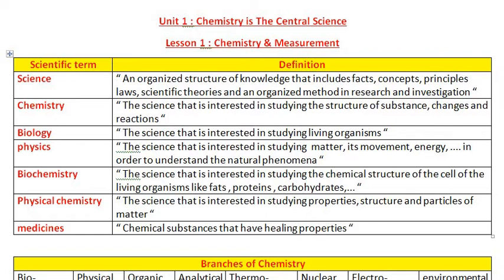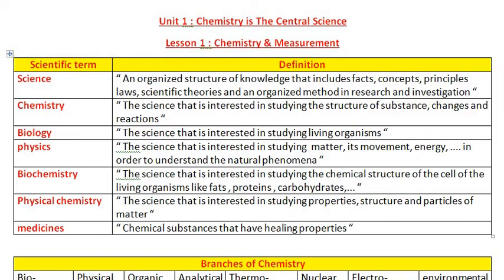Physics is the science that is interested in studying matter, its movement, energy, in order to understand natural phenomena. If you want to account for or explain any phenomena, you must study physics.